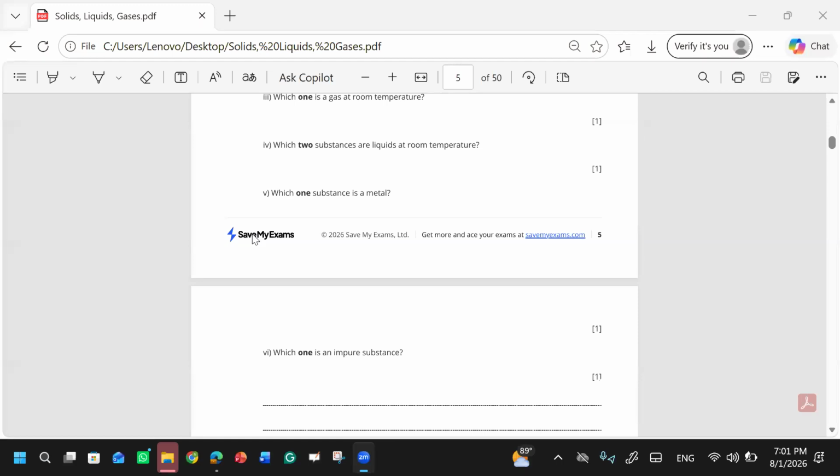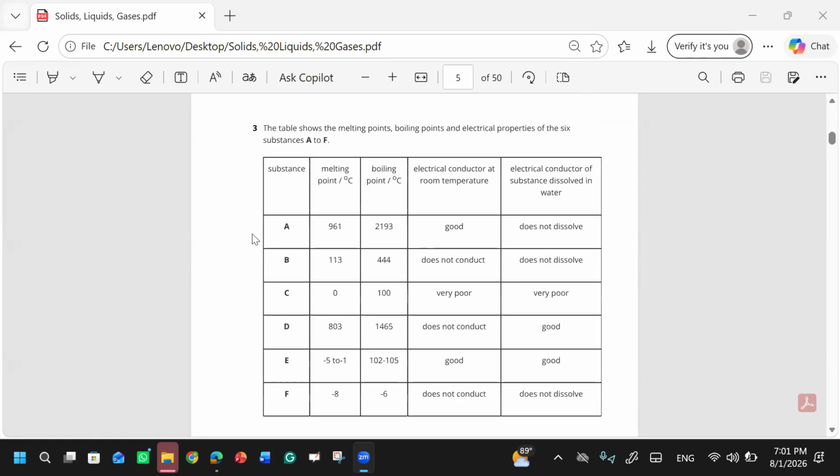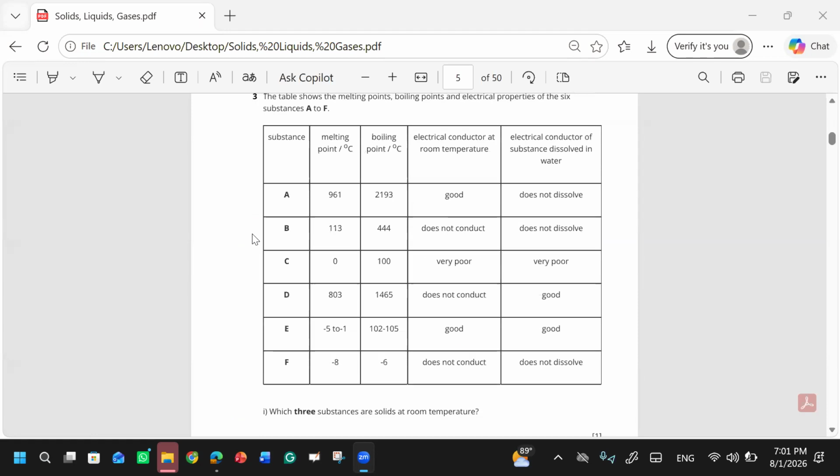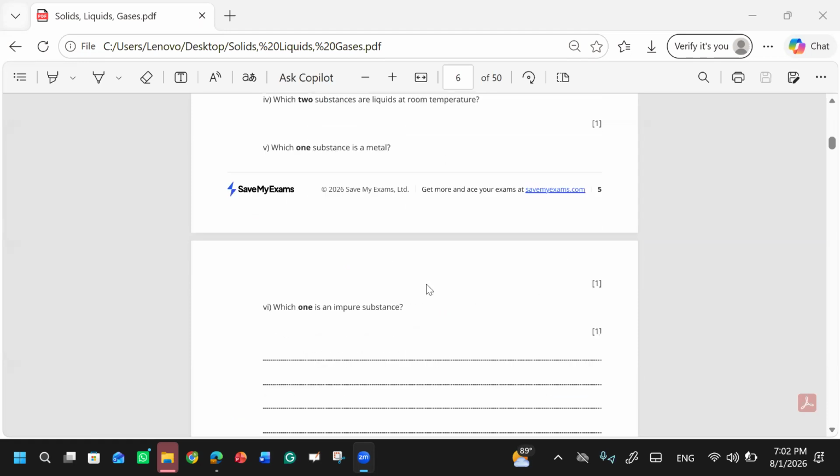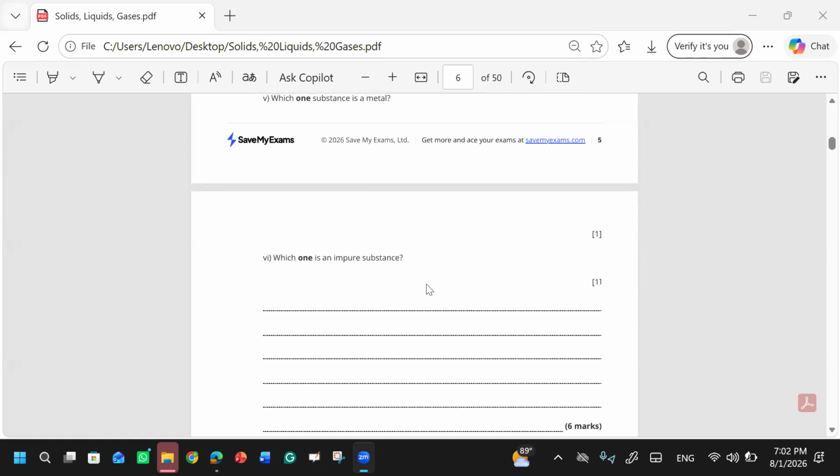One substance is a metal? I wrote A because it's a good conductor at room temperature. And its melting point is 961. Among all of these, it is the highest, and the boiling point is also the highest. That's why. Okay, good. Which one is an impure substance?